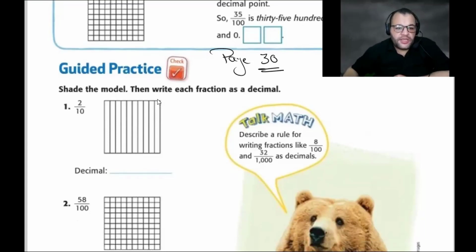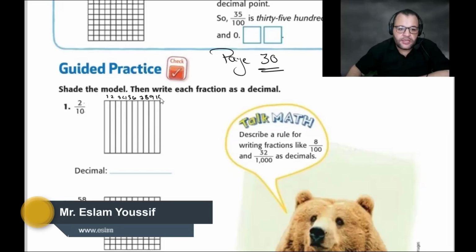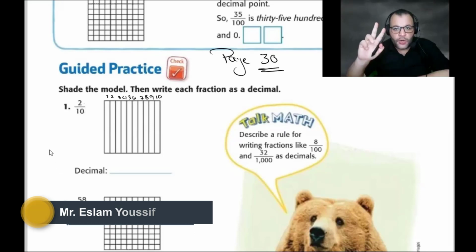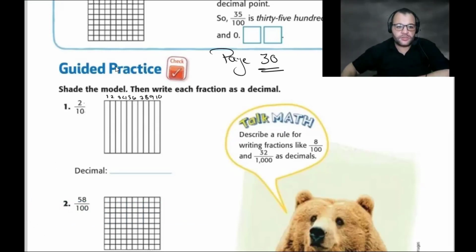We need to shade the model, then write each fraction as a decimal. So how can we represent this one? What is the meaning of shading 2 out of 10? This shape has 10 pieces. If you count it, you will find 1, 2, 3, 4, 5, 6, 7, 8, 9, 10. You just need to shade 2 parts out of the 10 parts, only 2 parts.